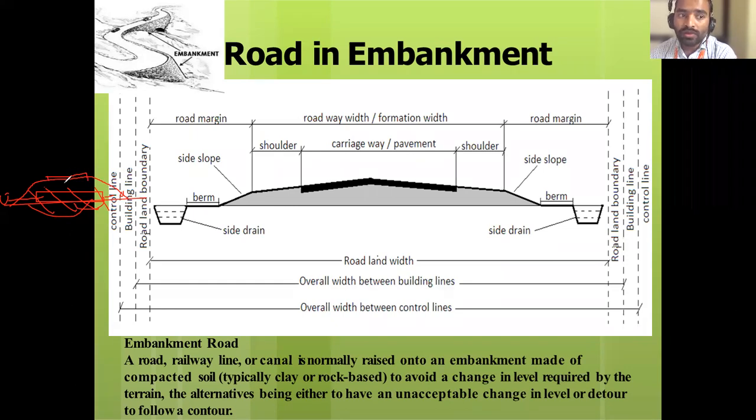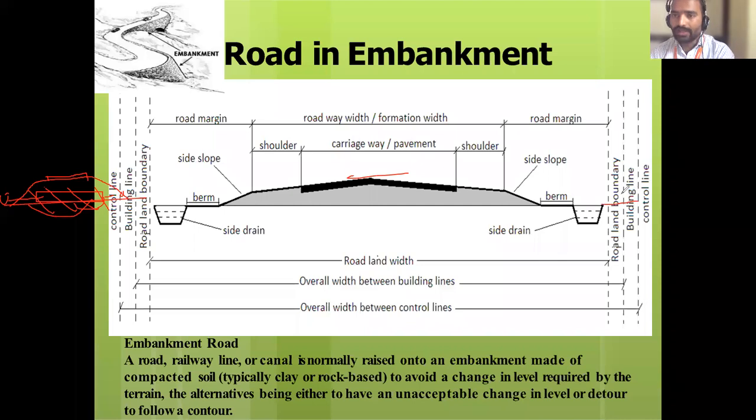Okay, so now there is a difference between the formation level and the ground level. Formation means this top level is called the formation. So the formation level, is it higher than the ground level or lower than the ground level? This is the formation, and the ground level is here. Is this formation higher than the ground level or lower? Higher than the ground level.